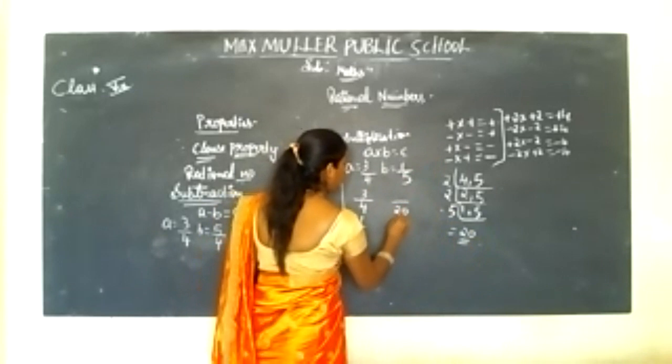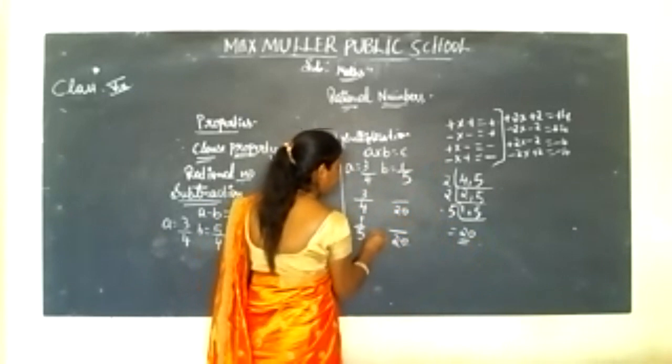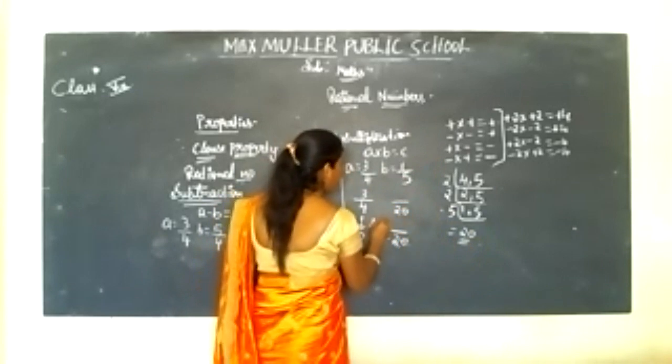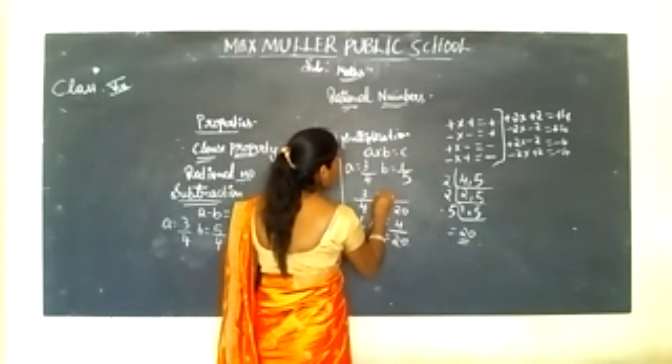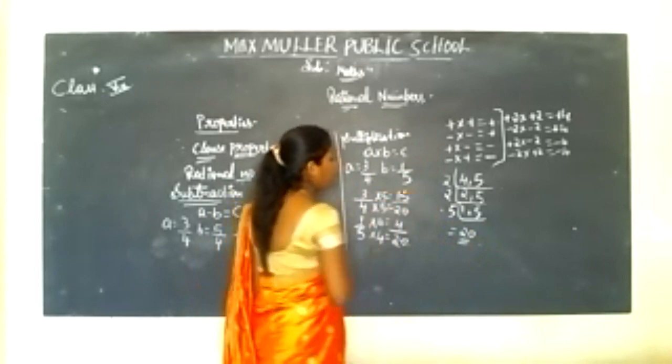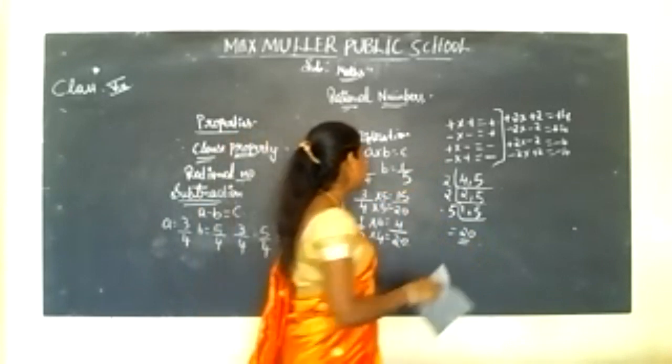Here 20, go for LCM, 5 4s are 20, 1 4s are 4, 4 5s are 20, 3 5s are 15.